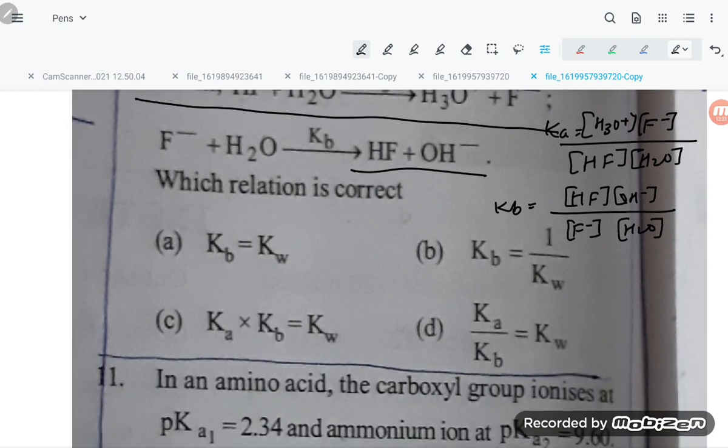Now you see, students, if you are solving Ka into Kb, if you multiply, see what cancels out. F minus downside cancels, H2O will be as it is.